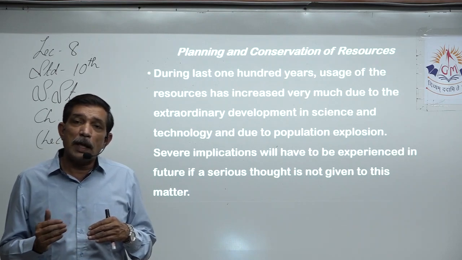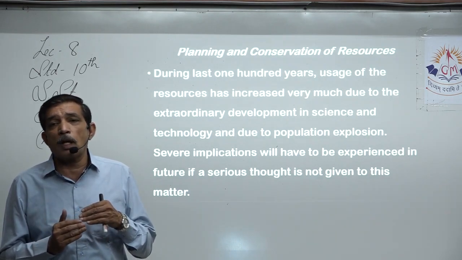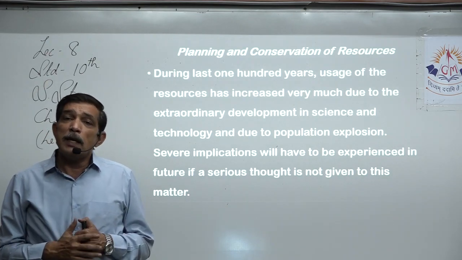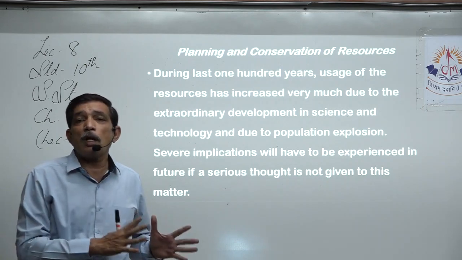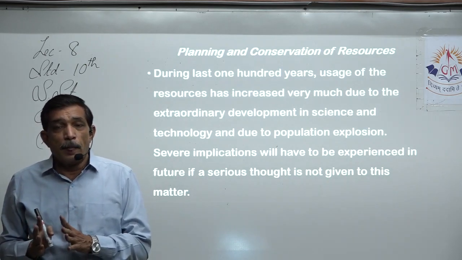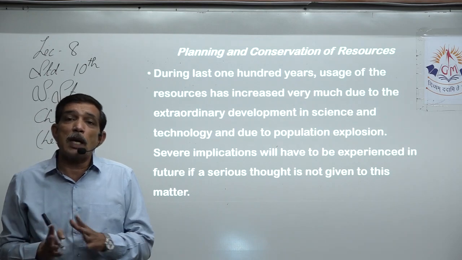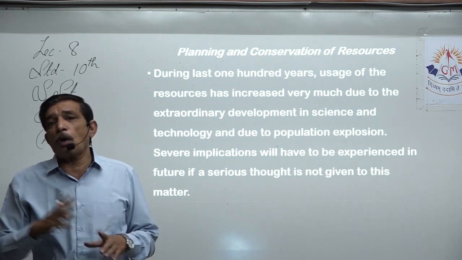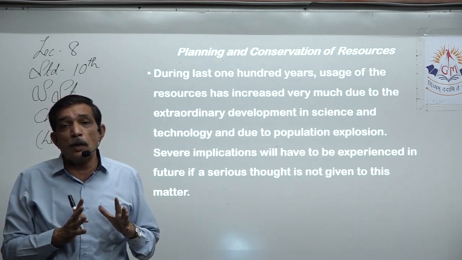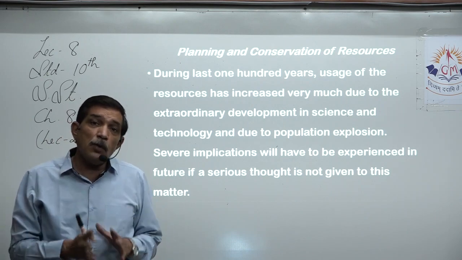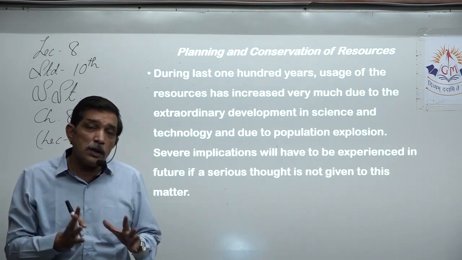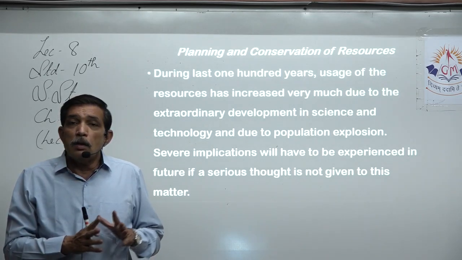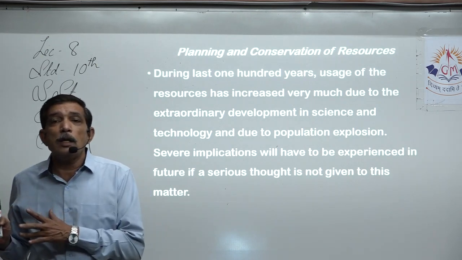From 1950 to 1980 still all right, but after 1980 we saw a shoot up of population explosion. Yes, and that population means more and more requirement of things, produced goods, finished products, and for that we need raw material. That means we kept on using it in such a way, we never thought about the future, that if we are going to use it in the way that we are using it now, the speed with which we are using it now, the quantity that we are using it now, we will not have any of that in the near future.